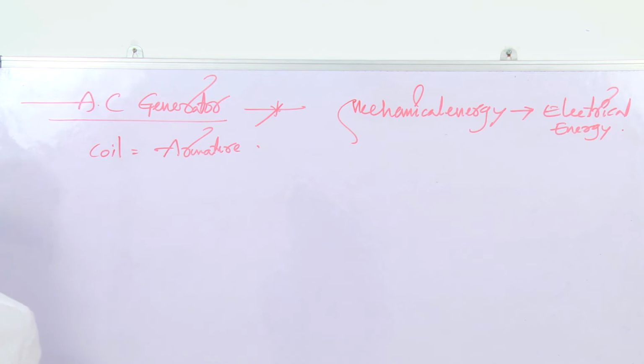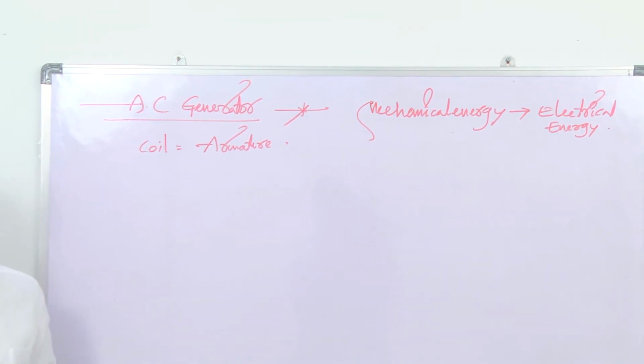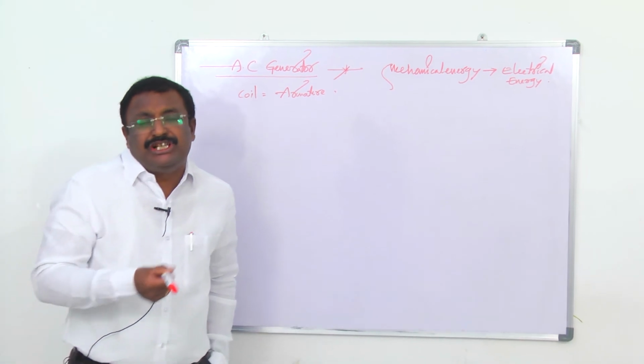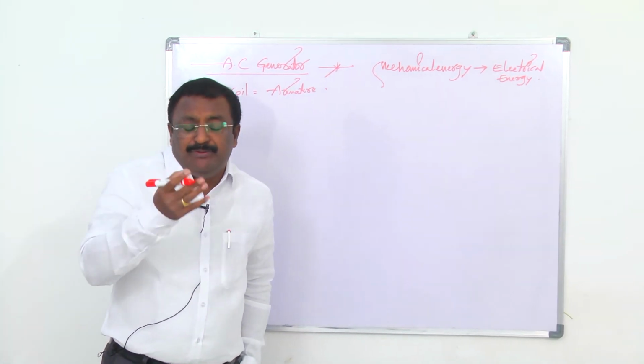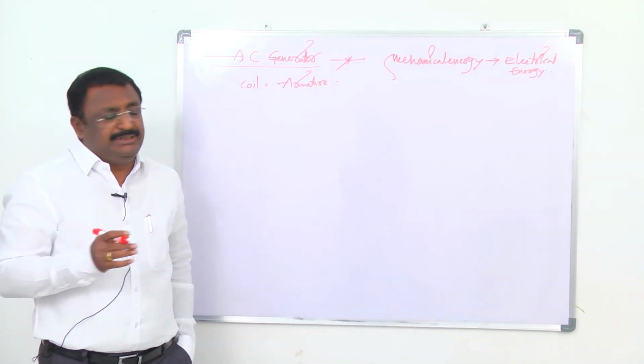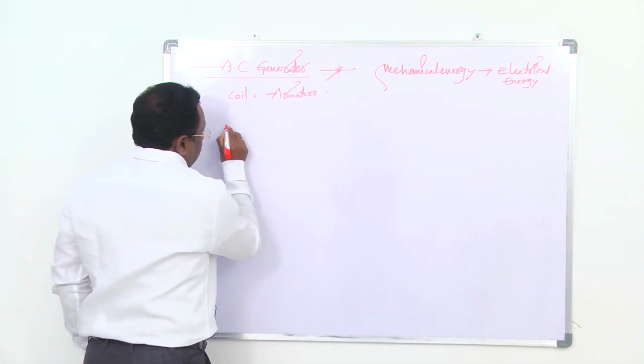The coil is subjected to varying magnetic fields. As a result, inside the coil an EMF is induced, which causes electric current, roughly speaking, like this.